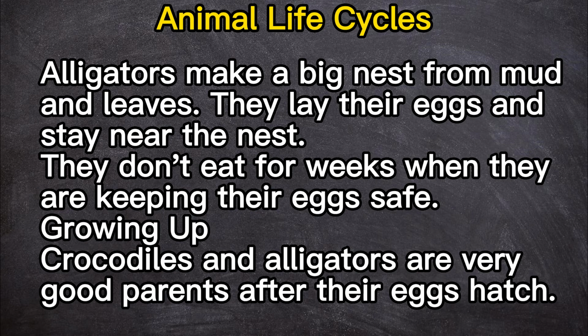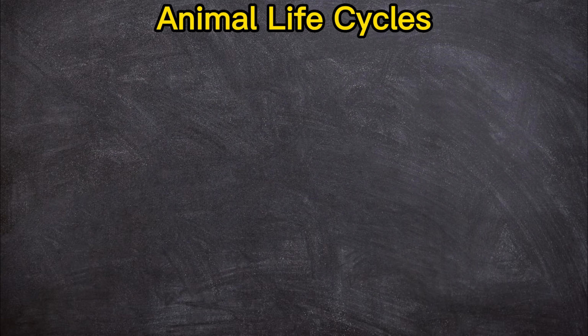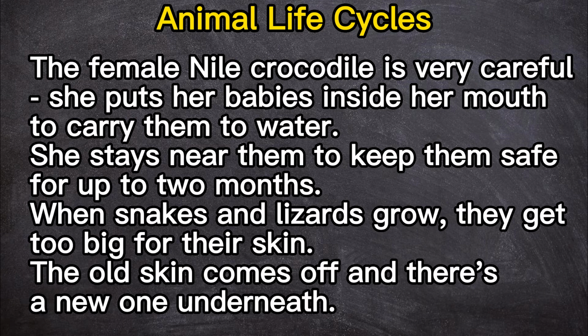Alligators make a big nest from mud and leaves. They lay their eggs and stay near the nest. They don't eat for weeks when they are keeping their eggs safe. Growing up. Crocodiles and alligators are very good parents after their eggs hatch. The female Nile crocodile is very careful. She puts her babies inside her mouth to carry them to water. She stays near them to keep them safe for up to 2 months.